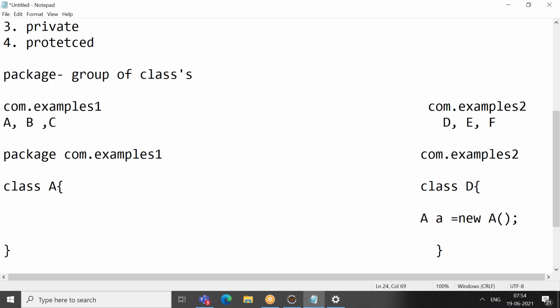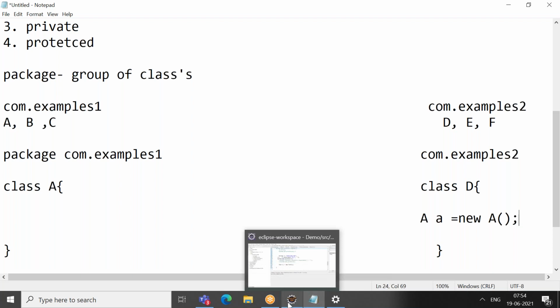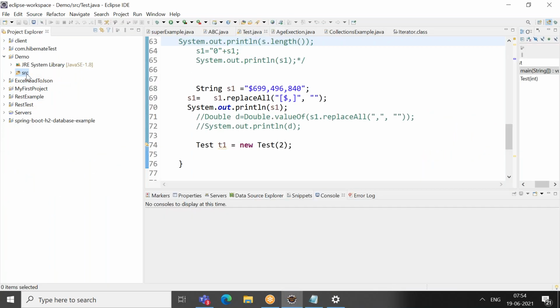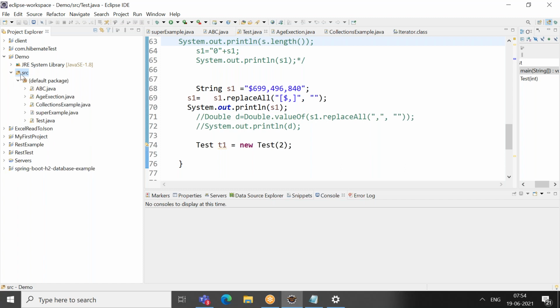Okay, is it clear? I'll repeat it one more time. Whenever the access specifier is public, you can access it anywhere, within the package or outside the package. Whenever it is default, you can access class A only within the package. It means B can access, C can access, but D, E and F cannot access because they are outside the package. We can see that with the example also. Is it clear? Yes.